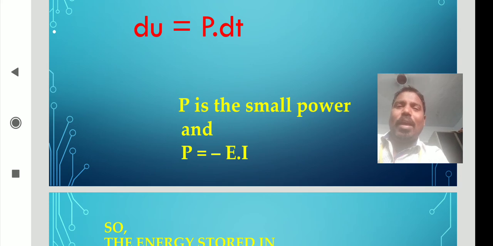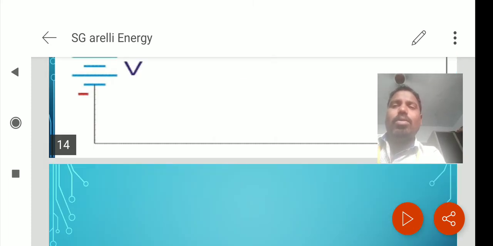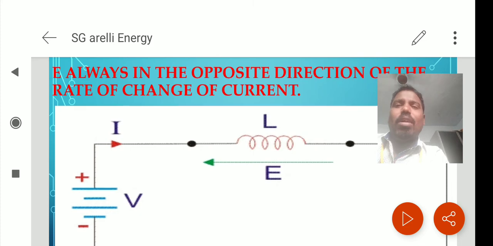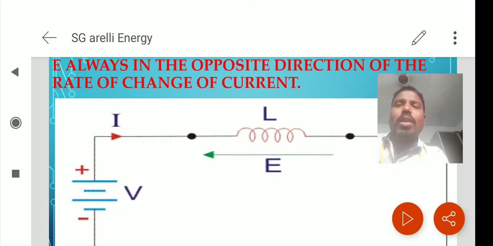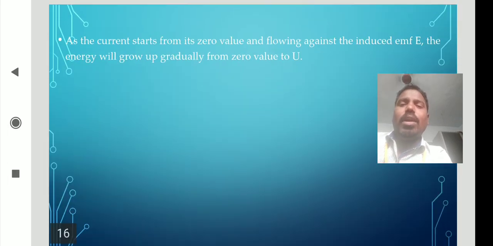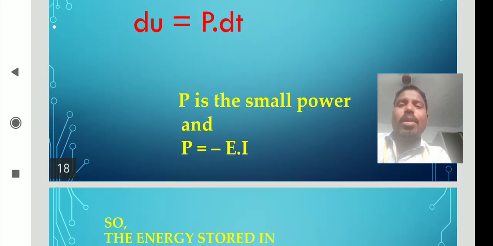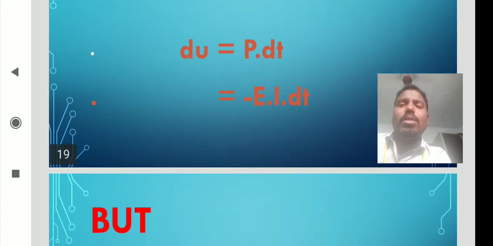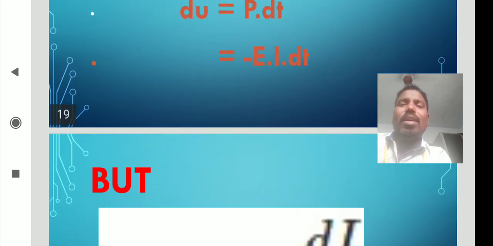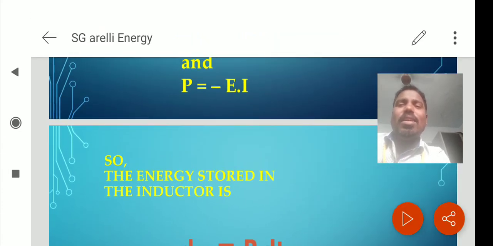Therefore, here P can be again considered as what? P is again the power. P can be considered as E dot I, where E is the induced value. Here it is showing one negative. Why? Because E is always in the opposite direction of the rate change of the current. So that's the reason here P equal to minus E into I.